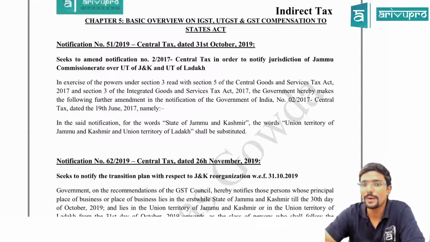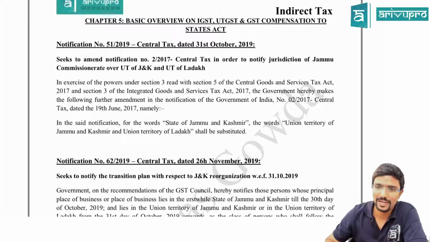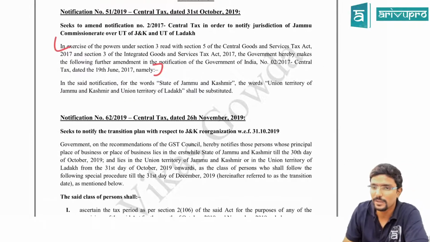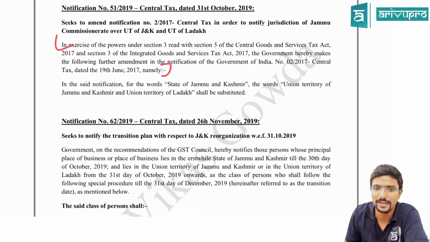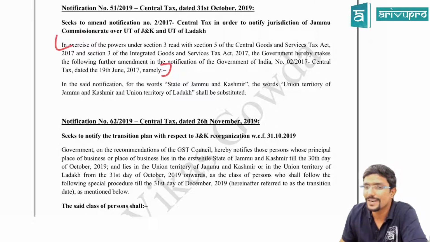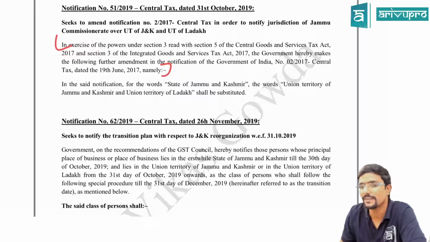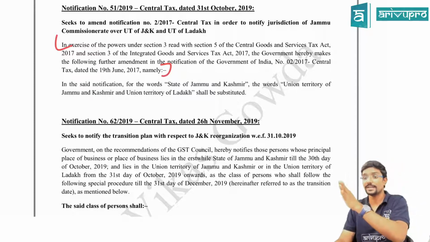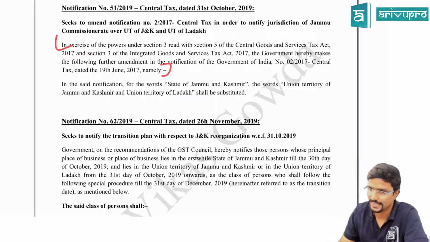The notification seeks to amend notification number 2/27 central tax in order to notify the jurisdiction of the Union Territory of Jammu and Kashmir and the Union Territory of Ladakh. I will not read the first paragraph because it is not important; the date, section and power given are all there. What is important for us is the second paragraph. In the said notification, for the words State of Jammu and Kashmir, the words Union Territory of Jammu and Kashmir and Union Territory of Ladakh shall be substituted. So Jammu and Kashmir was a state, now it is a union territory, but two different union territories. Clear guys?